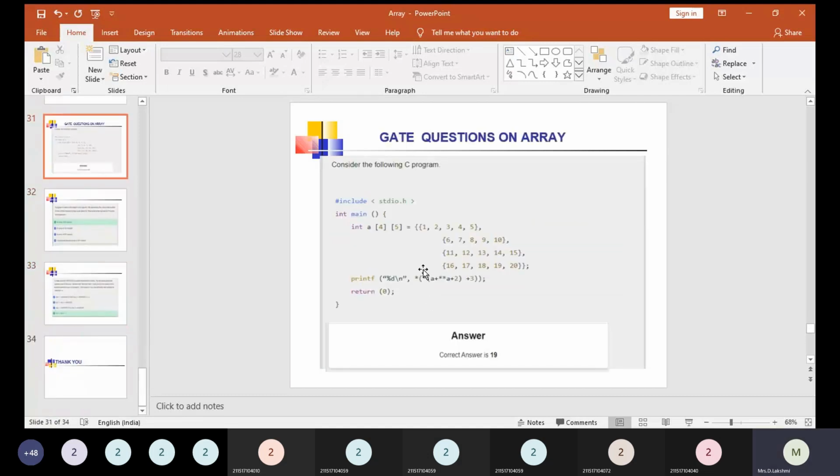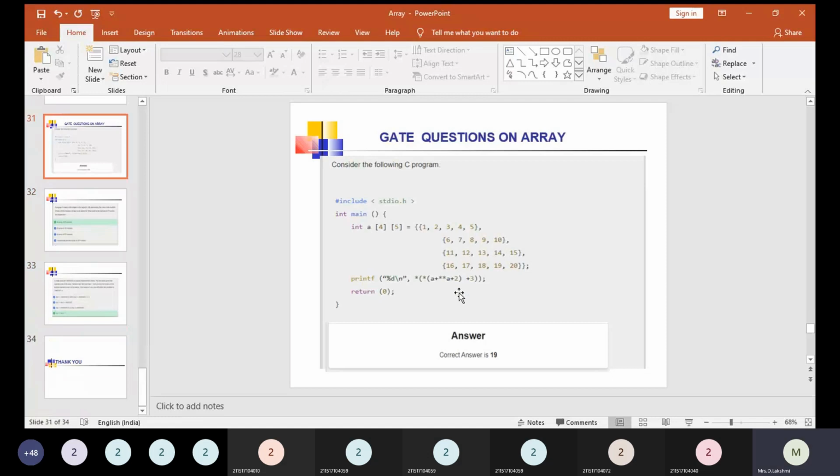So the next question is, consider the following C program. We are starting the program with a header file here. The name of the array is a, and it is a two-dimensional array, right? With the size 4 and 5. So a 4 by 5 matrix, that is the number of rows is 4 and the number of columns is 5. For these rows and columns, we are initializing some values with curly braces, as we have seen previously.